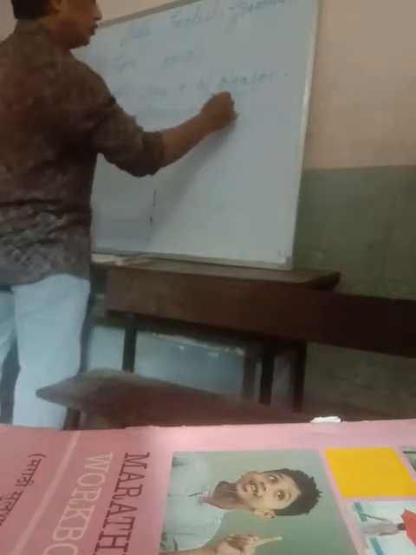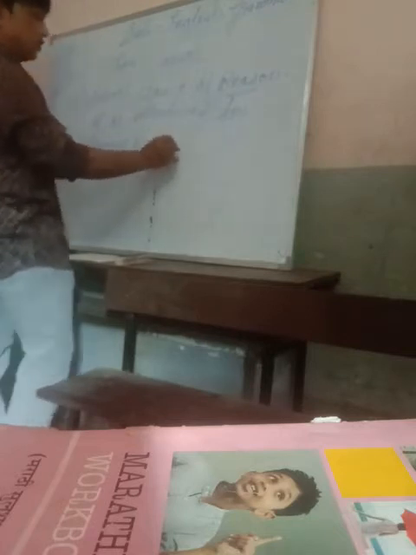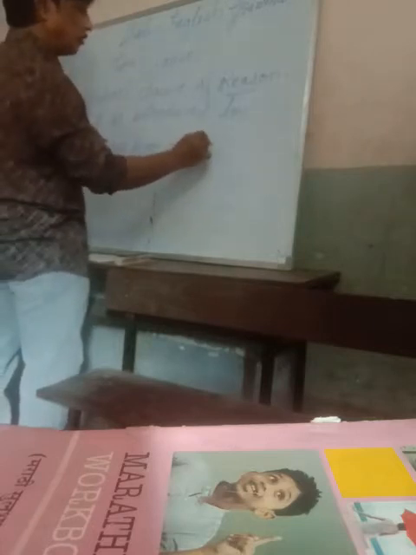Introduced by because, since, as, or etc. These are the words which tell us the reason.